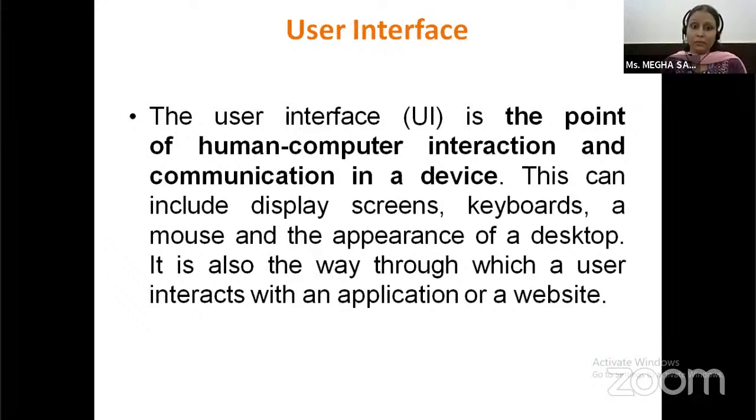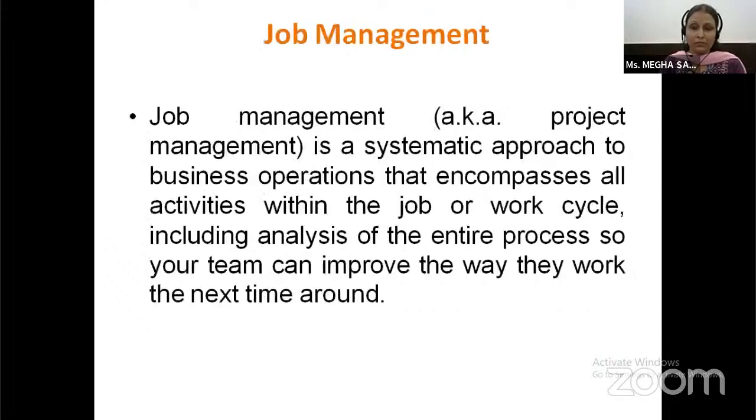This can include a display screen, a keyboard, a mouse, or the appearance of a desktop. It is also the way through which a user interacts with an application or a website. Through the user interface only, we can interact with our computer system: how our screen will display, in what way the keyboard will work. These are all functions of an operating system.